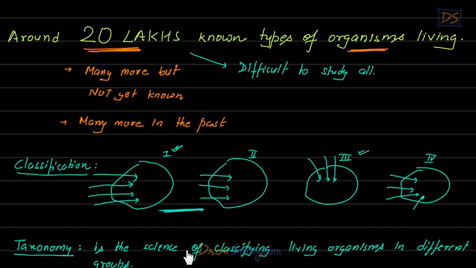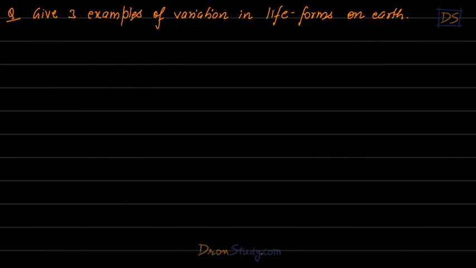Taxonomy is the science of classifying living organisms in different groups. You understand, right? What we are trying to do here is actually a taxonomy. So now, before we actually go ahead and see this classification in more detail, let us do a small question, students. Give 3 examples of variation in life forms on Earth.